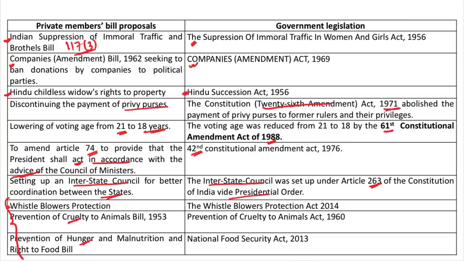And even if these demands are not met at that point in time, later government itself brings a public bill incorporating the provisions of these private member bills. Government enacted the Whistleblower Protection Act 2014, Prevention of Cruelty to Animals Act 1960, and National Food Security Act 2013. So if we look at the stats, there have been only 14 private member bills that have been finally enacted by the parliament.